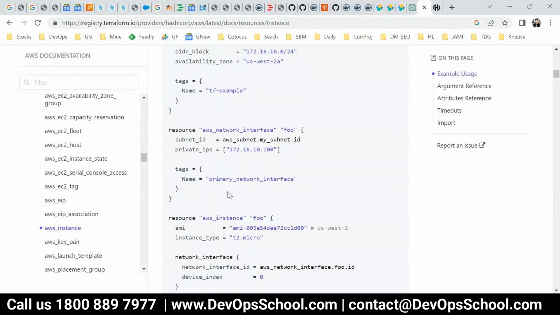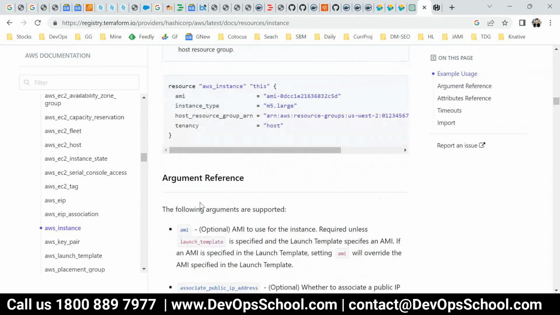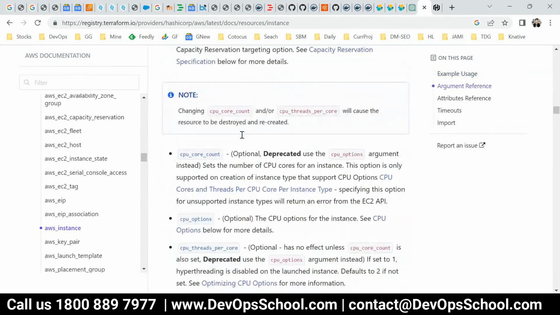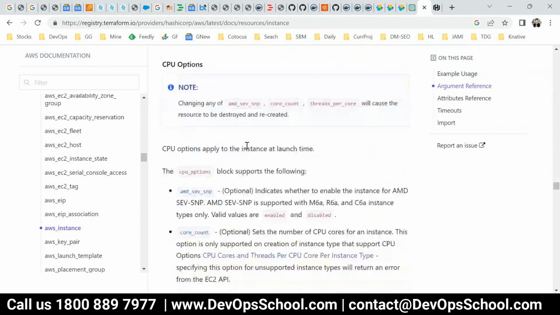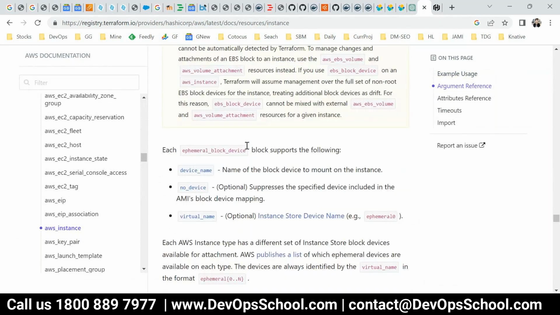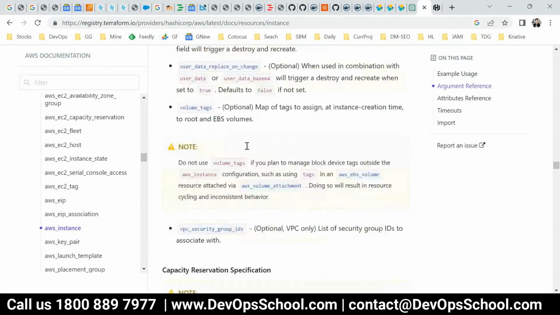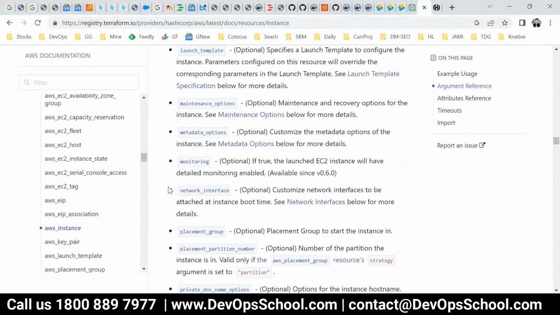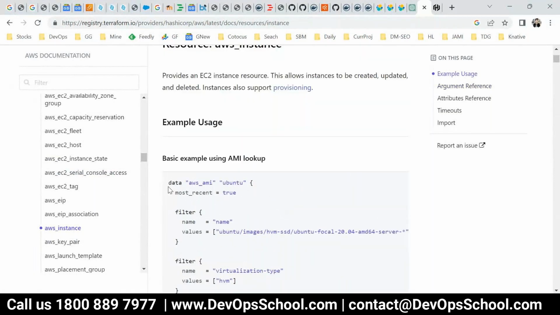Go a little down. These are the arguments, and you see that these are all the arguments supported by AWS. In order to create an EC2 instance, these are the arguments you can provide. Some of these arguments are mandatory, some of them are optional, and you have to know in detail. Understood now? So now the question is, how do we create it? I told you resources and attributes. So on examples, I'll take it up. This is the resources. Example top.